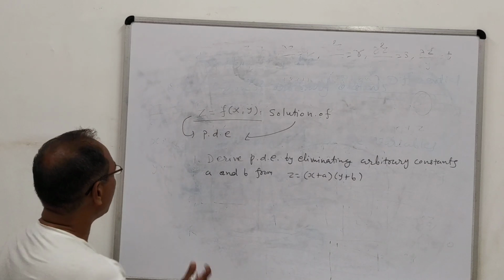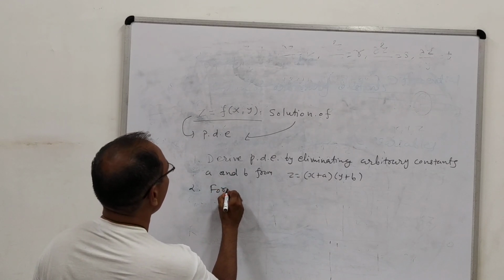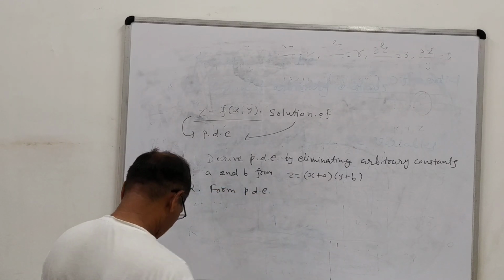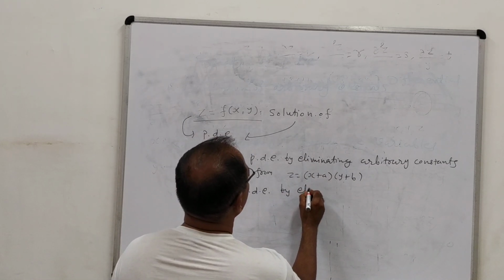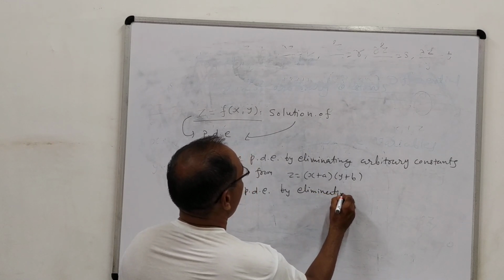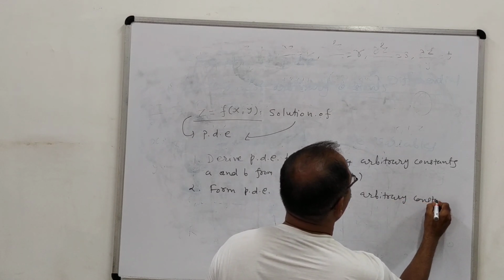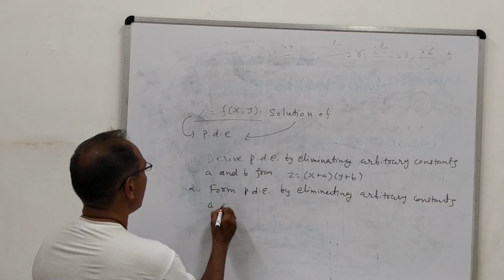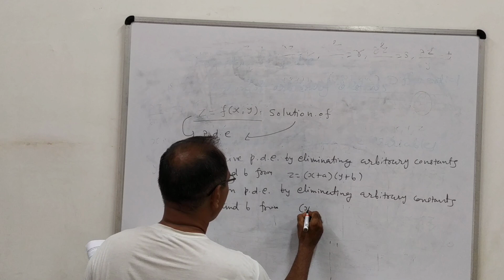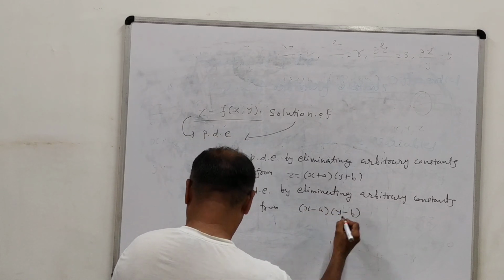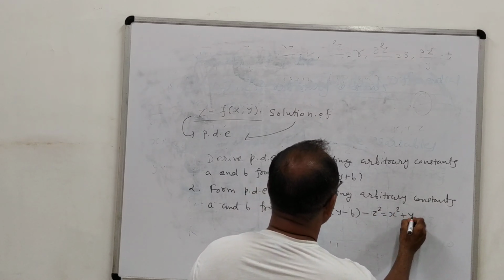Then another example: form the PDE by eliminating arbitrary constants a and b from (x minus a) into (y minus b) minus z square equals x square plus y square.